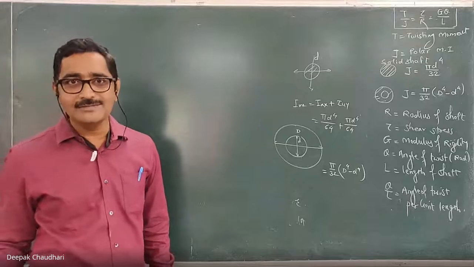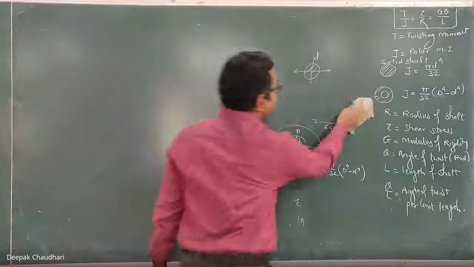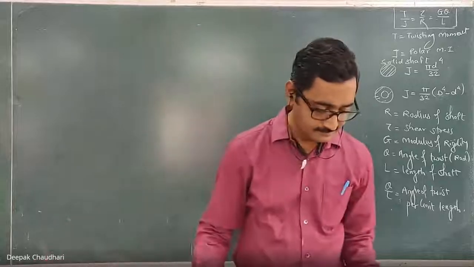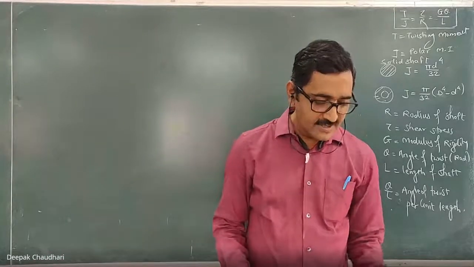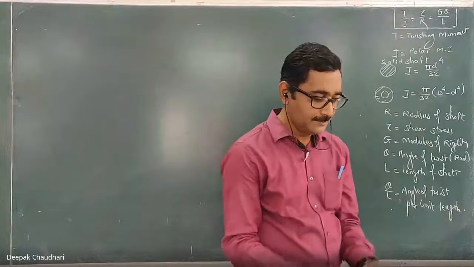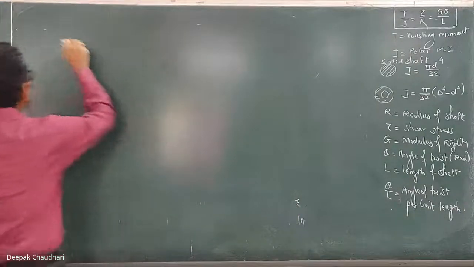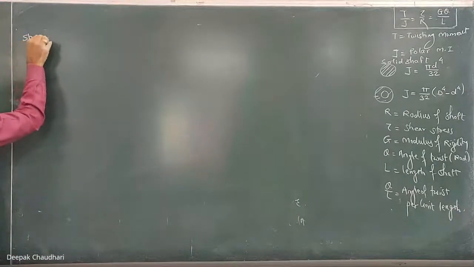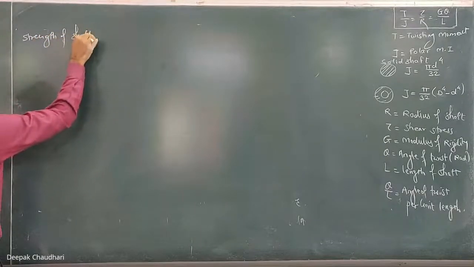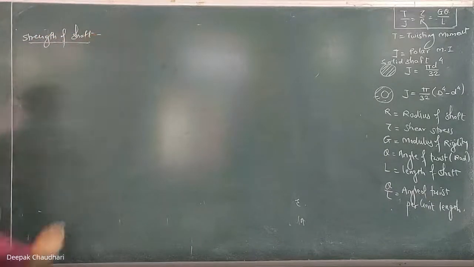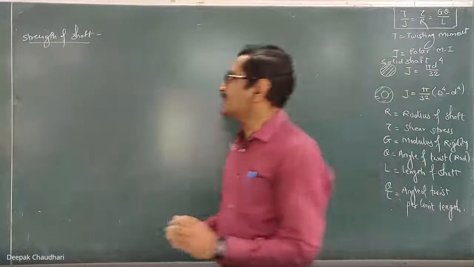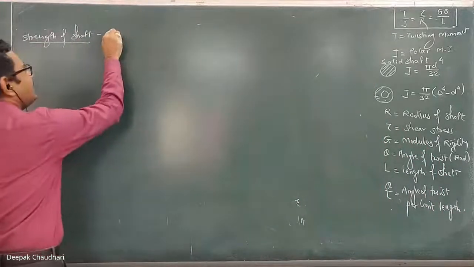Here, any doubt? Okay. The next point. This equation is known as the torsion equation. Now, next point is the strength of the shaft. What is the strength of the shaft? The strength of the shaft is nothing but the maximum torque transmitted by the shaft.